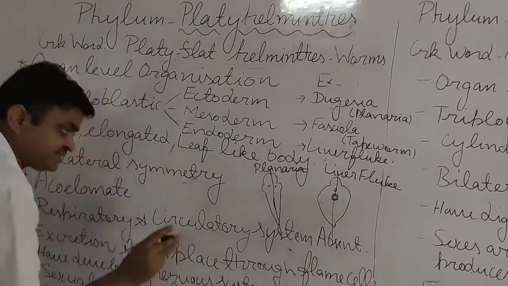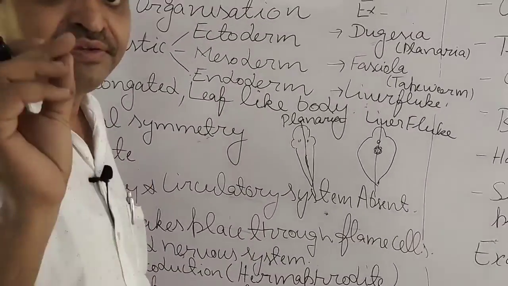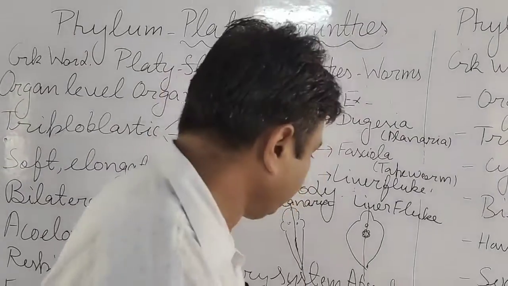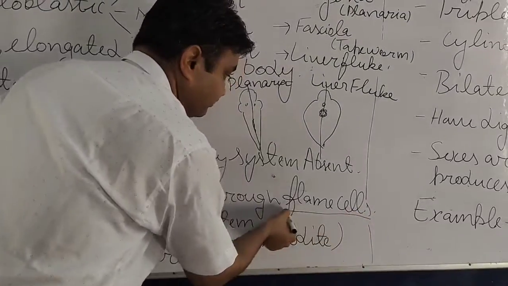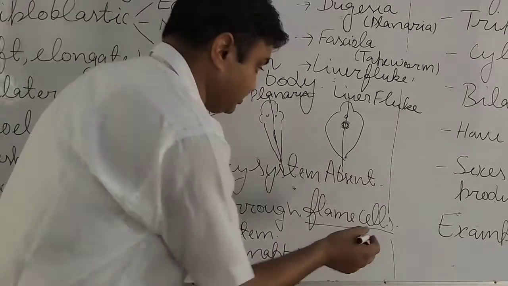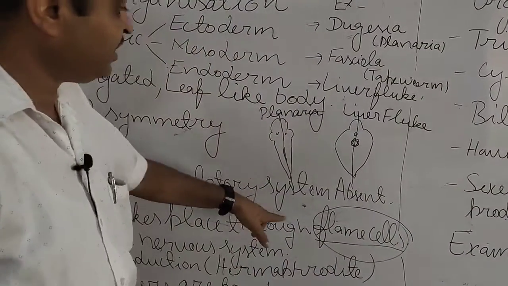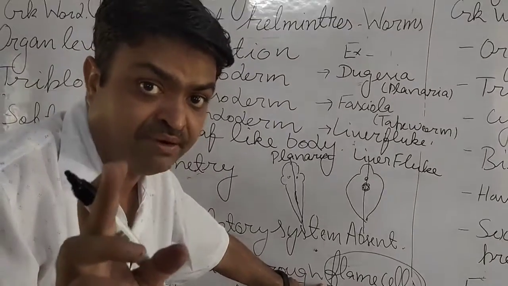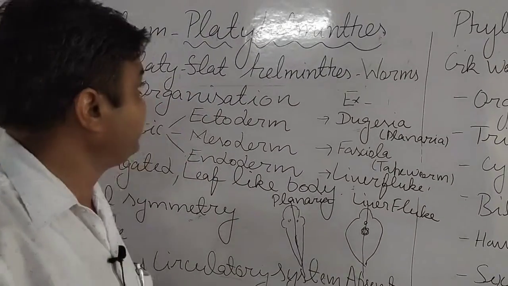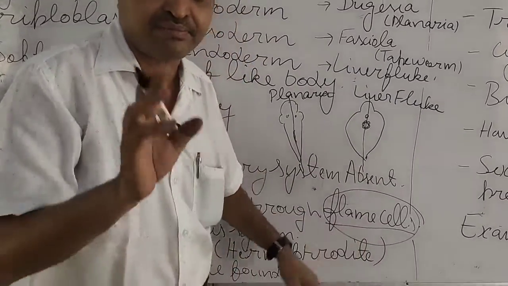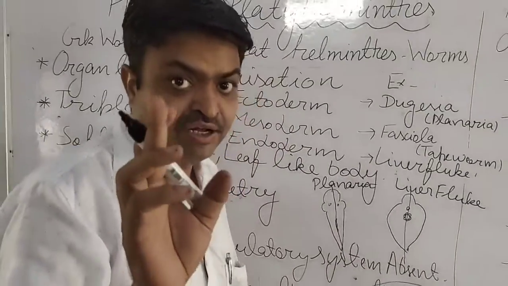They have excretion with the help of a particular type of cells, and those cells are known as flame cells. It is the most important question from the exam point of view. All the Platyhelminthes have excretion by flame cells. You will learn it.